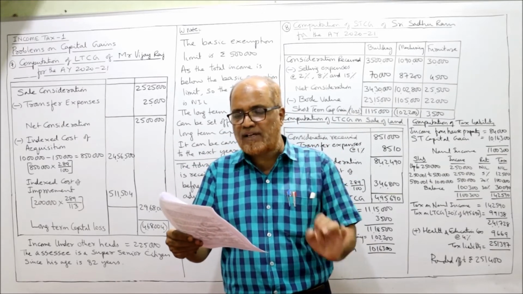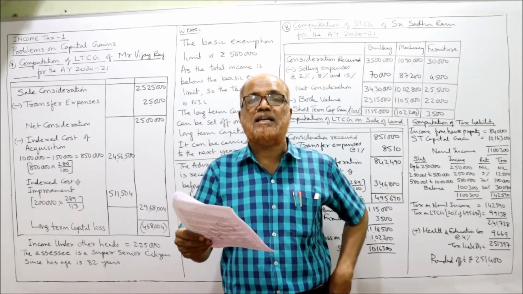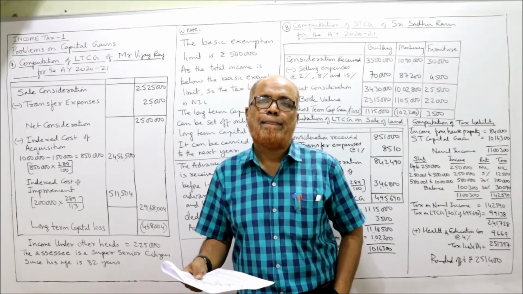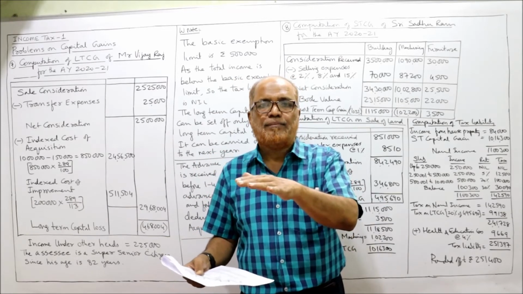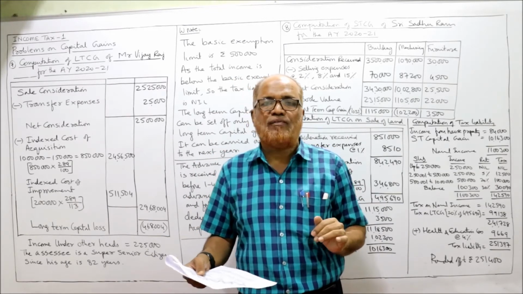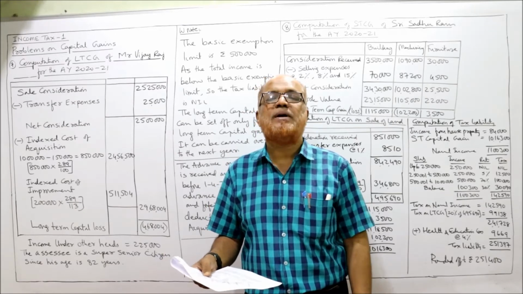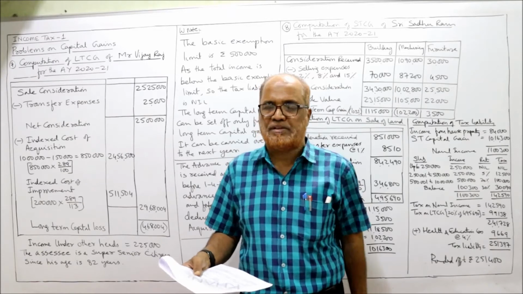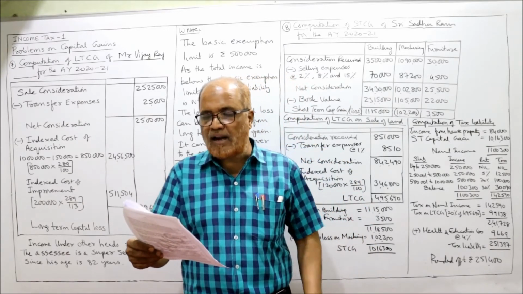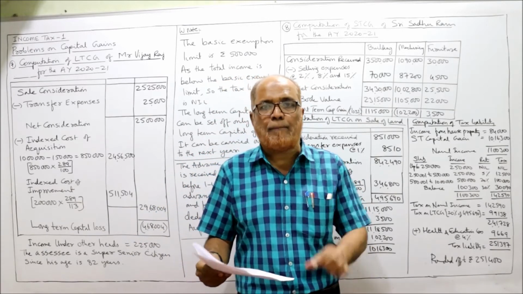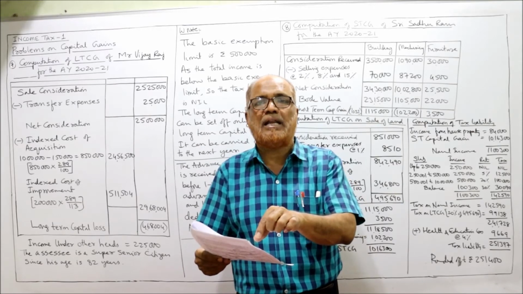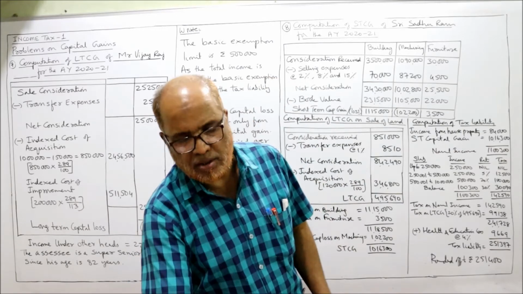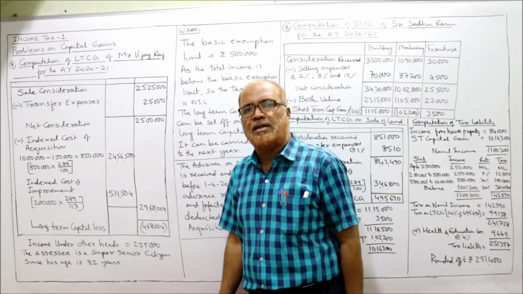If the age of the SSC on the date of sale is 82 years, that means a super senior citizen, over 80 years of age, the basic exemption limit is 5 lakh rupees. And the income under other heads is 2,25,000, apart from this long-term capital gain. That's all. So I have explained the main contents of the problem.